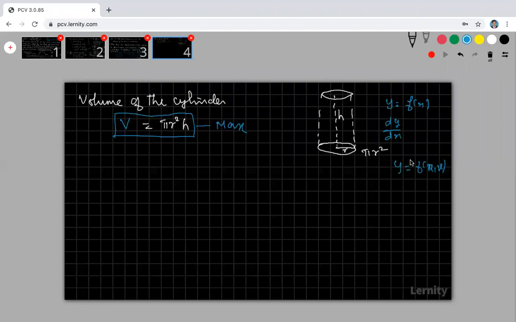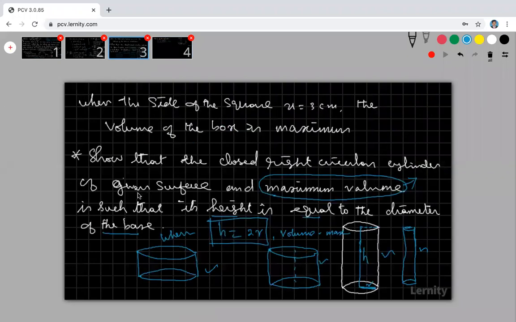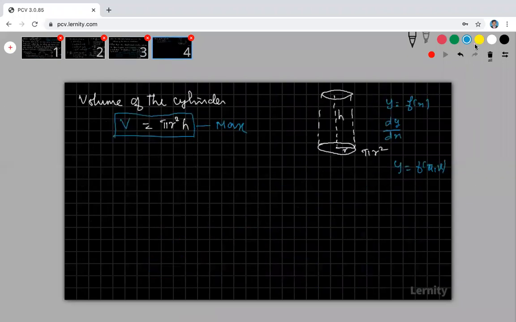Then what to do, sir? There are two variables, sir. Okay, can we take one as a constant? No, you have to substitute the value of one variable in terms of the other variable. But look at that, my surface area is given. What is my surface area?